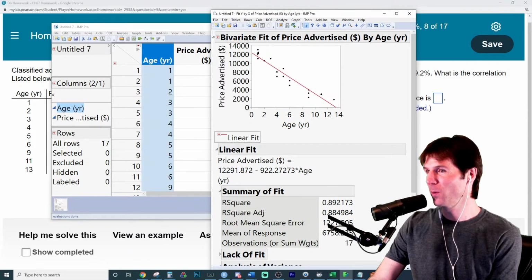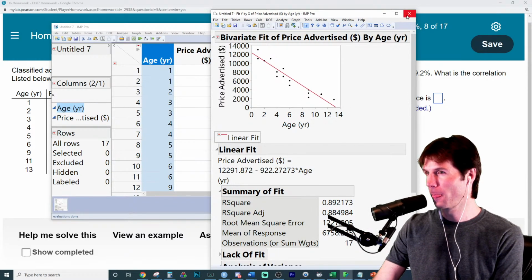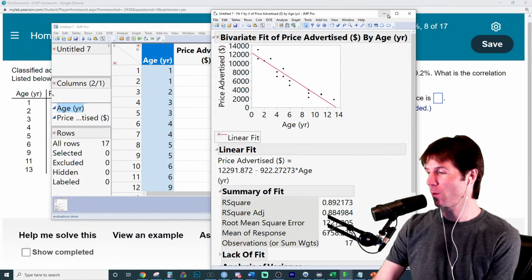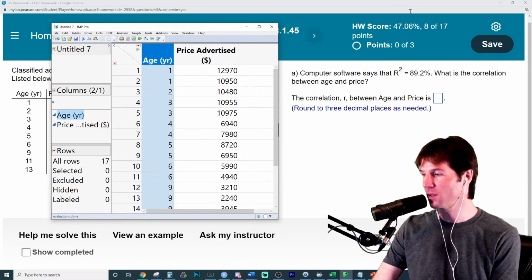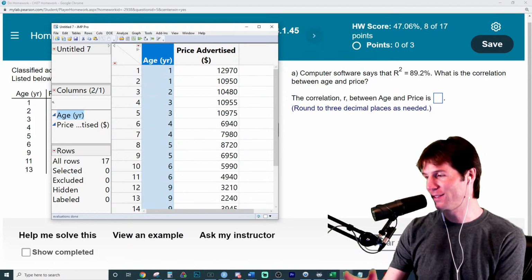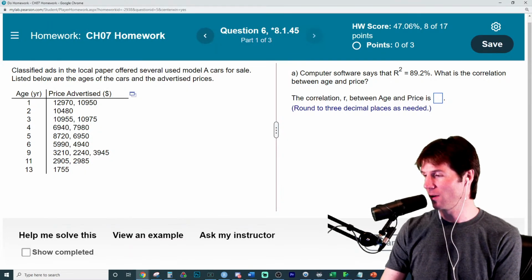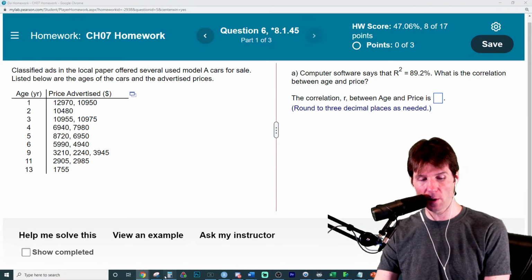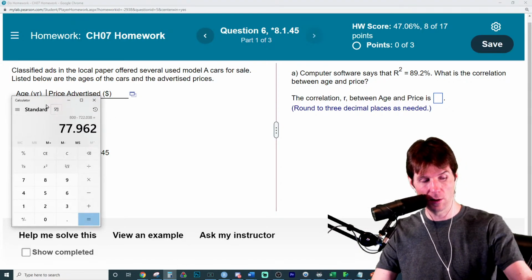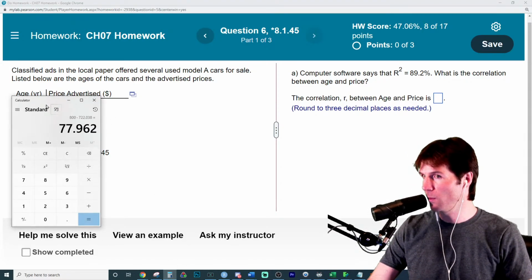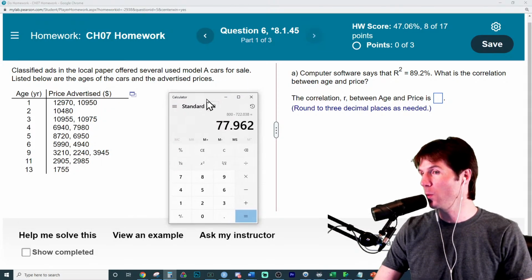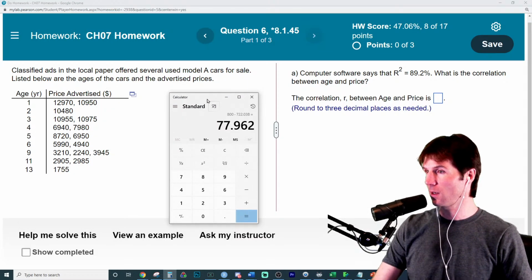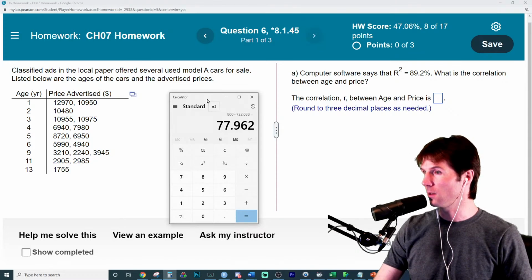So if you notice right here, we have a negative relationship. So tell me one thing you know about the correlation right now. And this is where the mistake happens, and it's super important. Exactly. Troy sees it right here. First time, didn't realize it was negative because when you square root r squared, and this is one of those teaching to the test moments. I know I'm not here to do all the work. This is also on the Canvas content. If someone repeats it in the chat, I'll give some points.